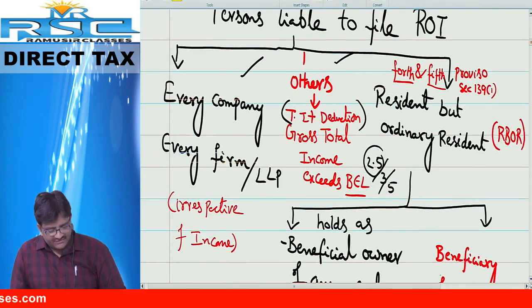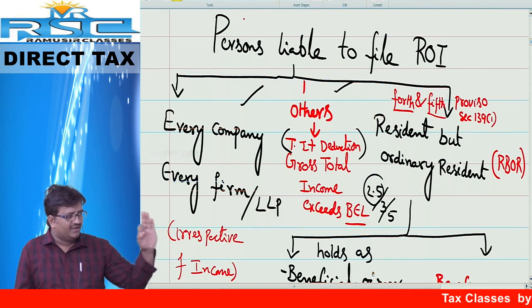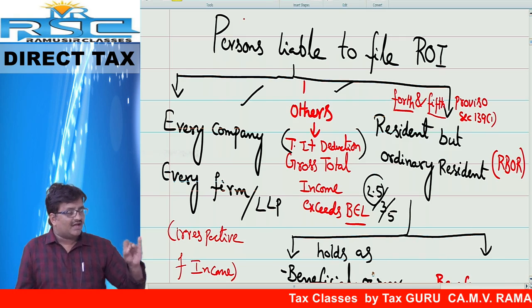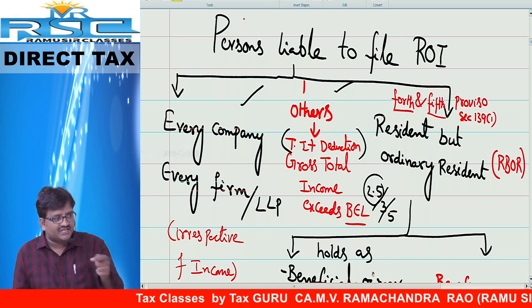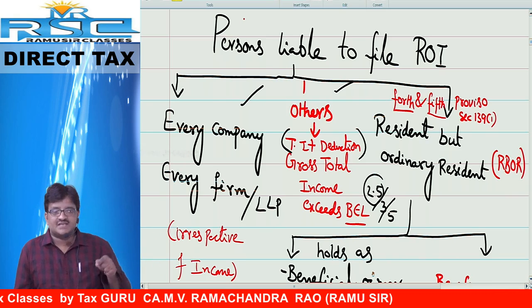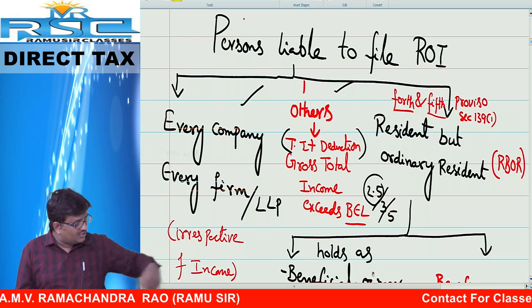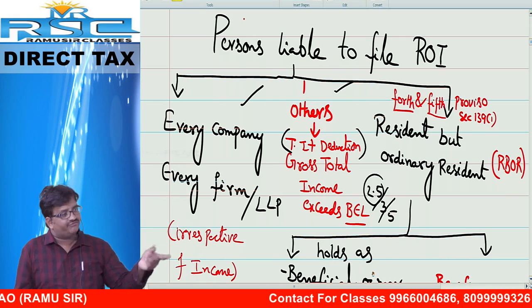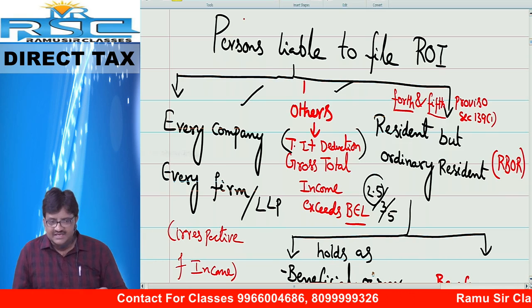Friends, so far we covered the topic: who are liable to file the return of income? Tell me, who are liable to file the return of income? Number 1, every company, every partnership firm, every LLP. Number 2, other than these persons, those whose gross total income exceeds the basic exemption limit or threshold limit, or the amount which is not subject to tax. Last number, a resident but not ordinarily resident who has assets located outside India, including financial assets, or having signing authority of any account, has to file the return of income.